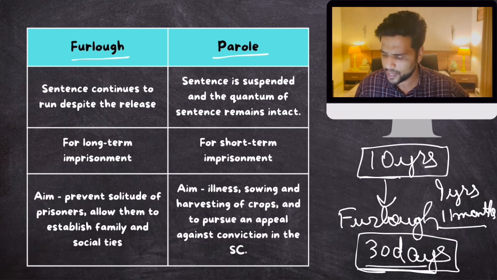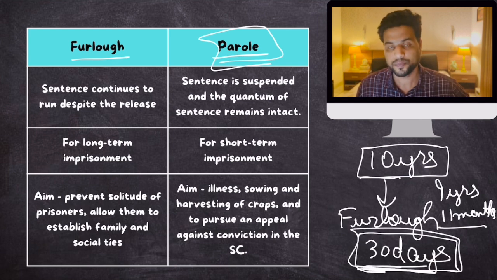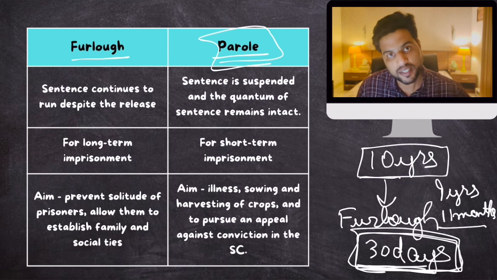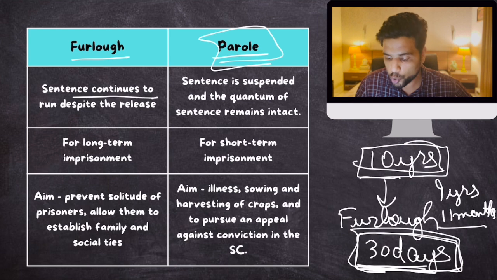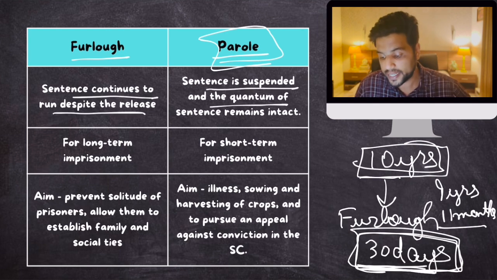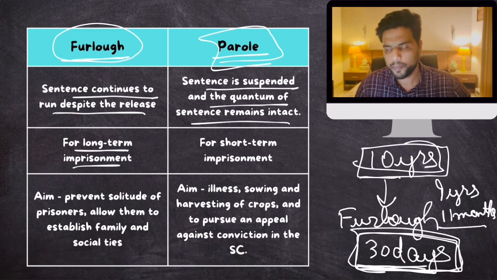That's the benefit. But when it comes to parole, these 30 days won't be counted as your jail time. After you come back from parole, you will still have to serve the full 10 years. You understand? The sentence is suspended and the quantum of sentence remains intact. Generally, furlough is granted for long-term imprisonment, but parole is generally granted to prisoners who are in jail for the short term.